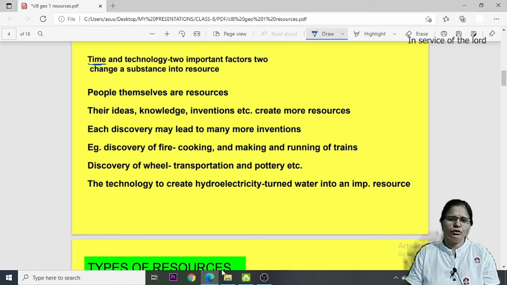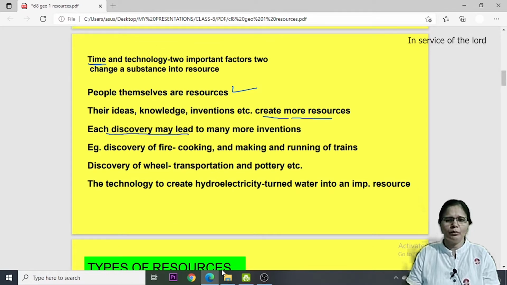Further in your book it is told that people themselves are resources. How can human beings be resources? Yes, they can be resources because they have ideas, they have knowledge, they can invent new things, and they can create more resources by applying their skills. So this way human beings are very important resources. And if a person discovers one thing in future, that may lead to many more inventions.